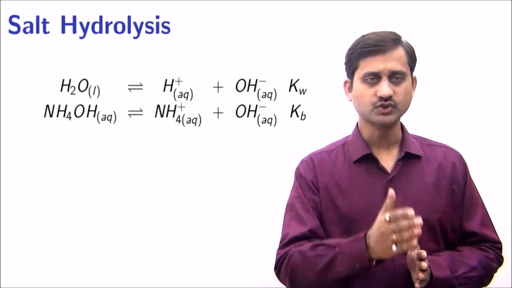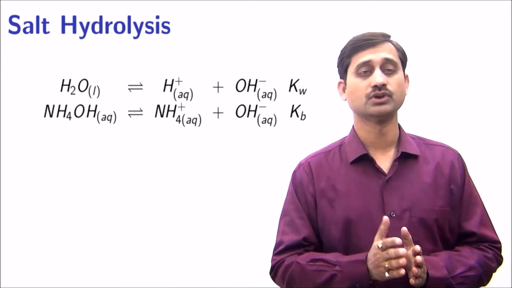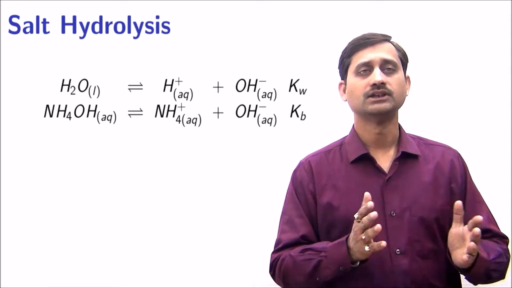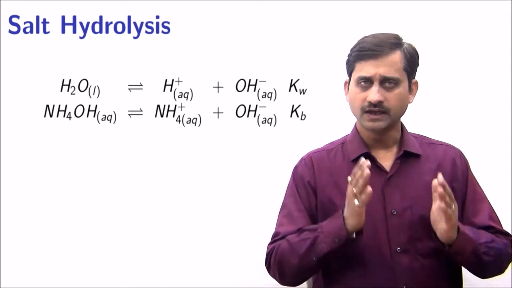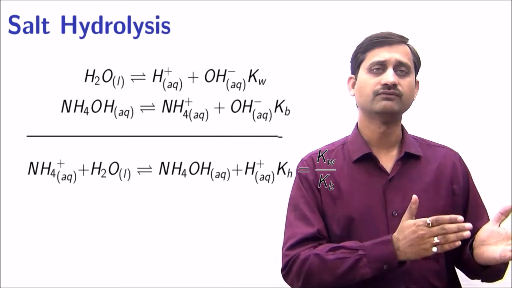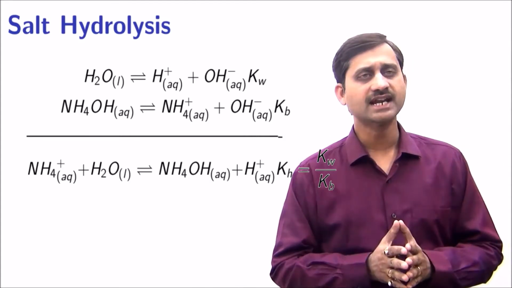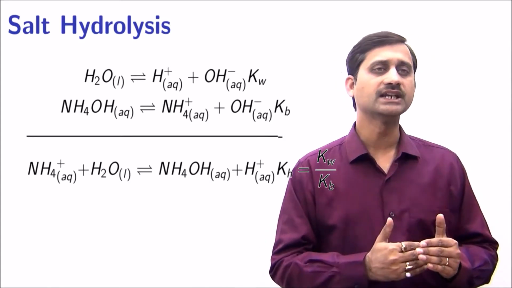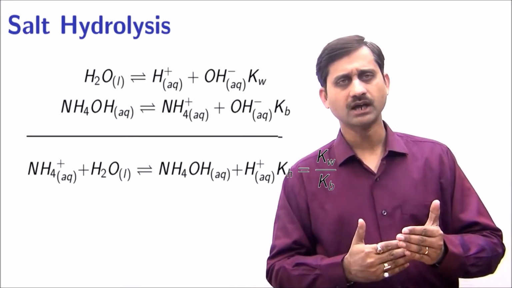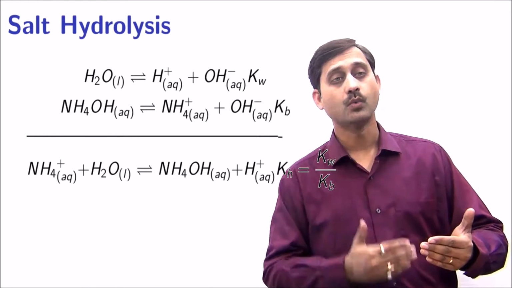Writing the two equations, the first one is the autoionization of water, having the equilibrium constant as the ionic product of water, Kw, and the second equation is the dissociation of ammonium hydroxide. If the second equation is subtracted from the first, the equation obtained is the same that we have written for the hydrolysis of ammonium ion. If two equations are added, the equilibrium constant of the resultant equation is the product of the equilibrium constants of the two equations. If one is subtracted from the other, the equilibrium constant of the resultant equation is the equilibrium constant of the first divided by that of the other.